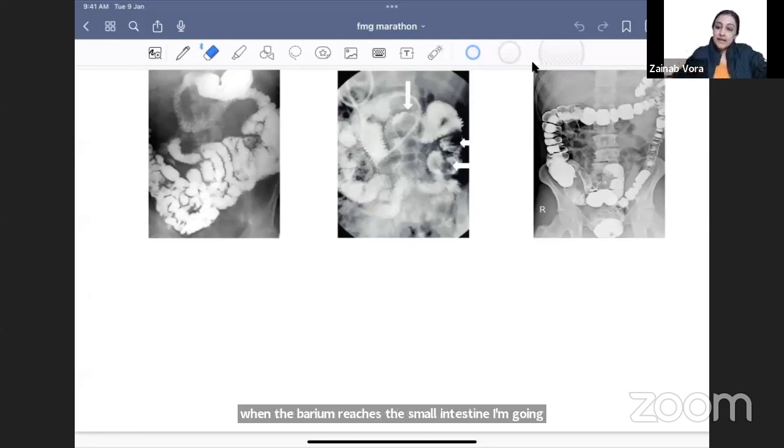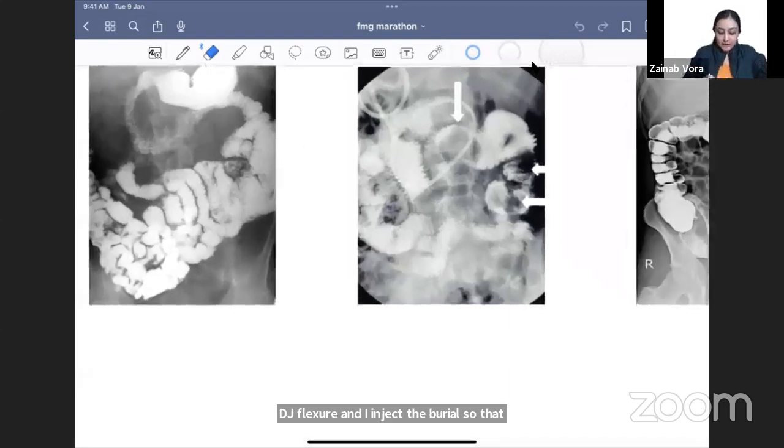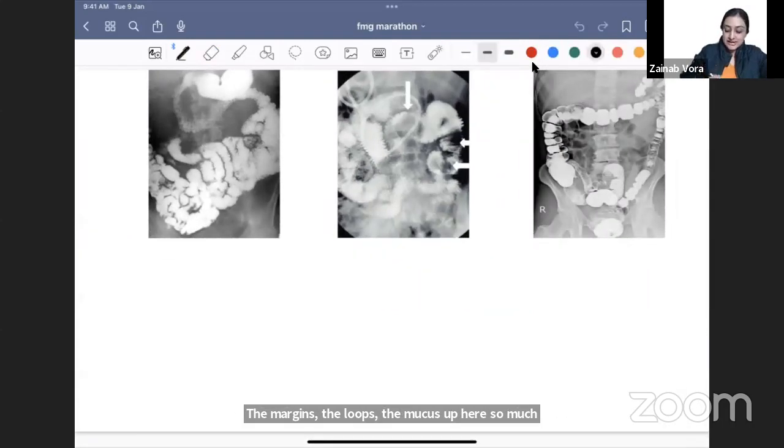Barium enteroclysis, on the other hand, we will have a tube inserted till the DJ flexure, and I inject the barium so that the distension is better. Can you compare the loops here? Look at the jejunal loops in barium meal follow through and look at them in enteroclysis. The margins, the loops, the mucosa appear so much better because the distension is better, right? So that is what we have to understand here.